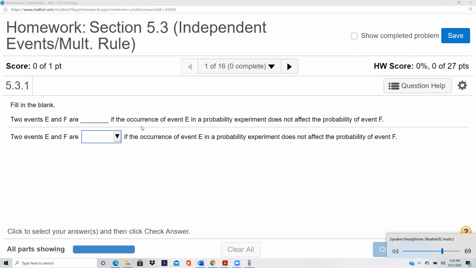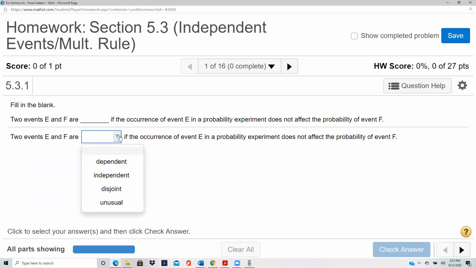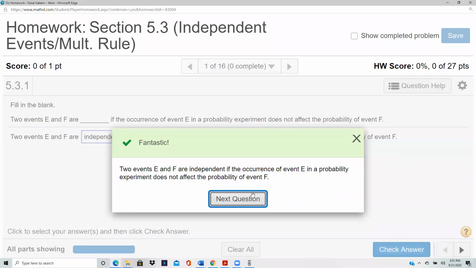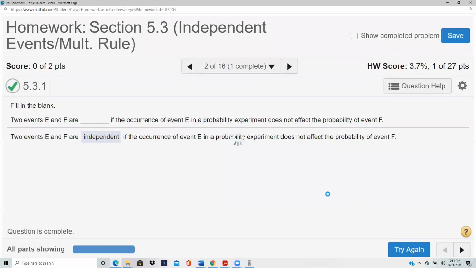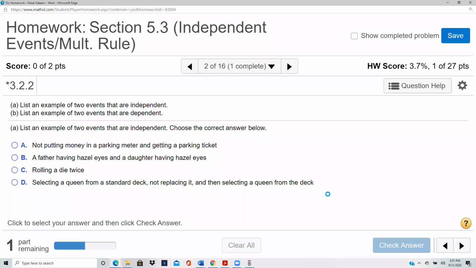Two events are blank if the occurrence of event E does not affect the probability of event F. So this is more a question of English. If one doesn't affect the other, then it's independent. That's the word. Two things don't depend on each other. List an example of two events that are independent.